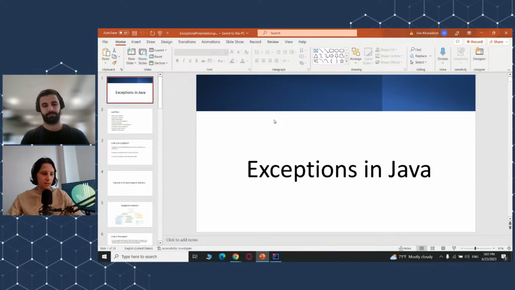Today, we decided to return to the basics of Java and we will talk about exceptions. Exceptions are a very important topic that everyone should know. Everyone should be able to write their own custom exceptions or handle exceptions that occur in the application.